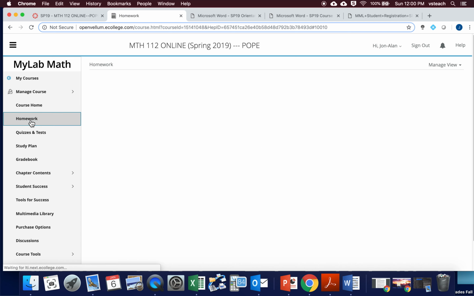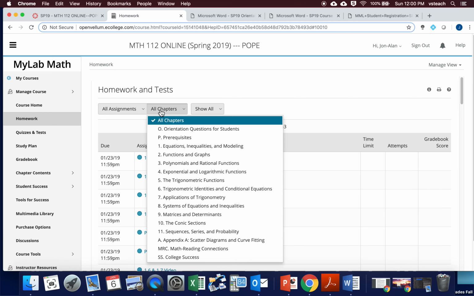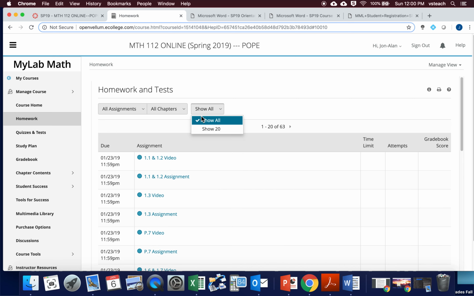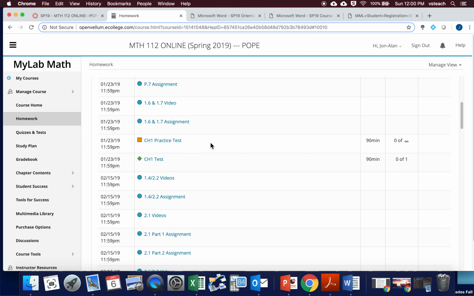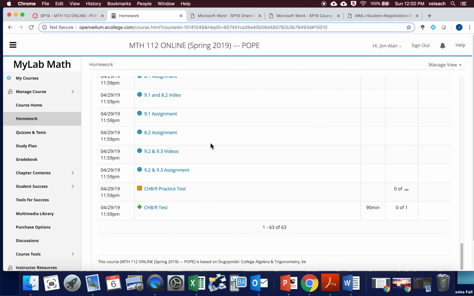Next, when you click homework, the first thing you always should do is change these three boxes to all assignments, all chapters, show all. This way it puts everything that's in the course in order, and you can see everything you've got throughout the course.